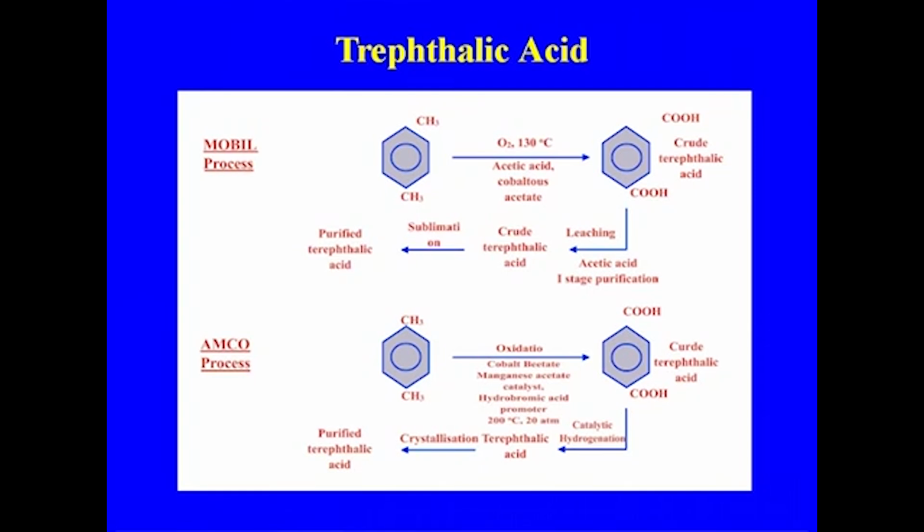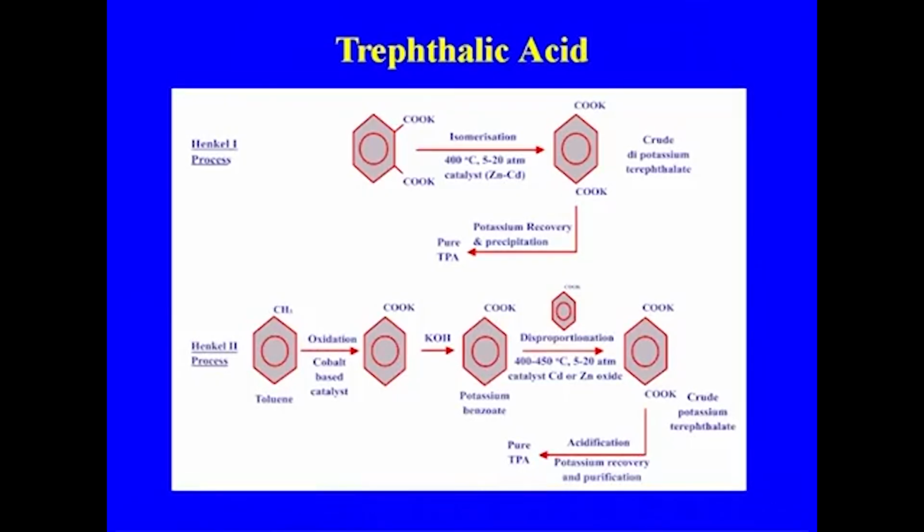Only the impurities that have to be removed during the process differ, and care is taken in purified terephthalic acid to get pure terephthalic acid, which was the problem in the initial stages of polyester manufacture from DMT. These are two other processes that have been developed, the Henkel process or the Henkel 2 process.